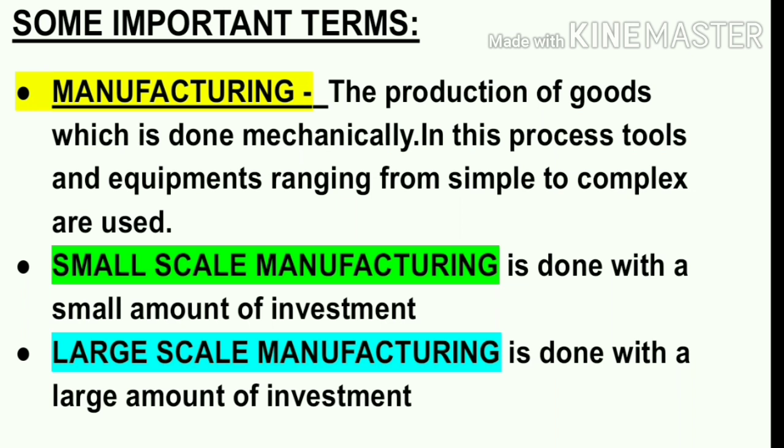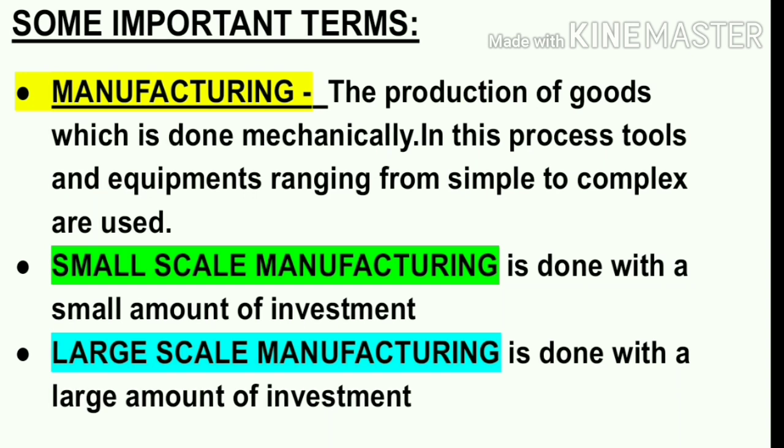That means in the production process, various tools, equipments, and machines are used. Different methods, simple methods, complex methods, a variety of machines, tools, and equipments are used.